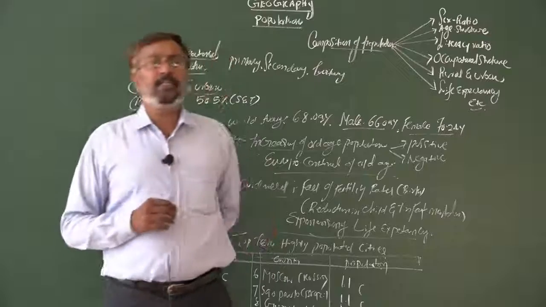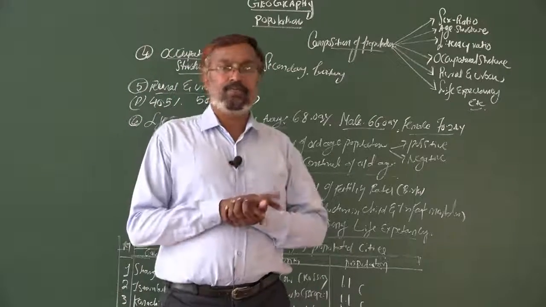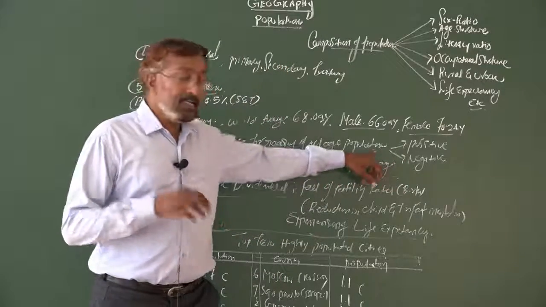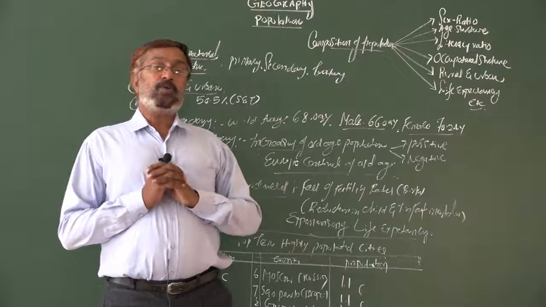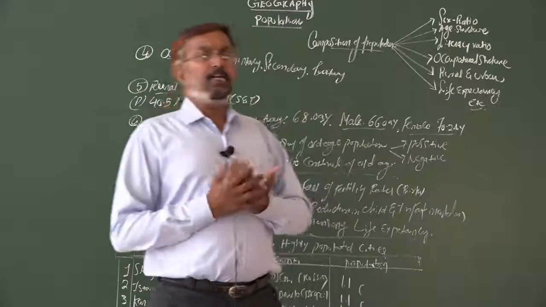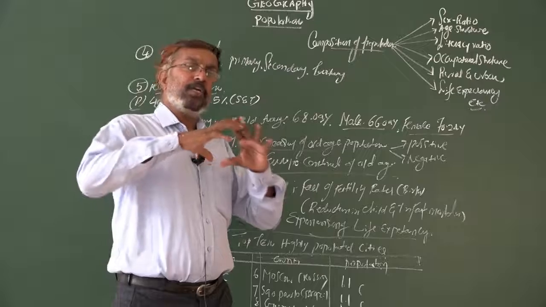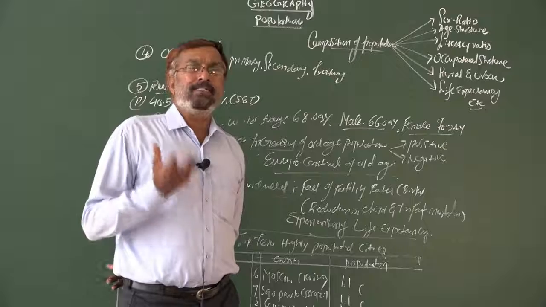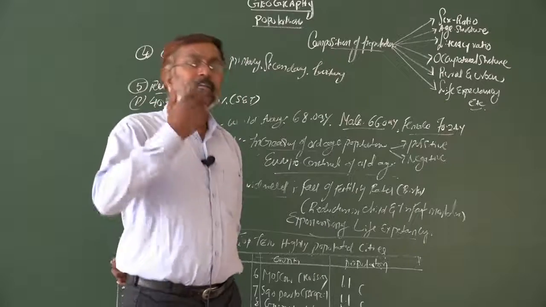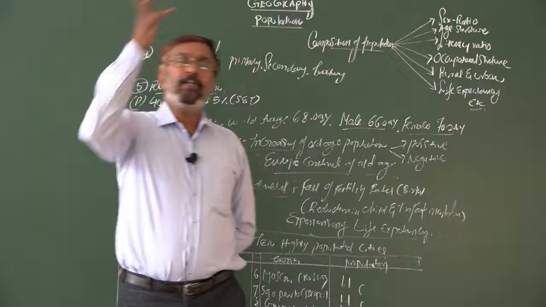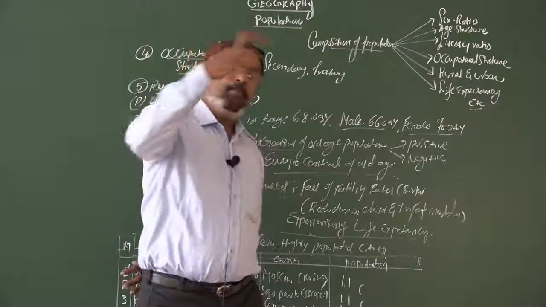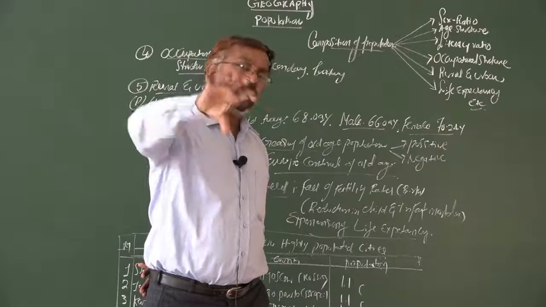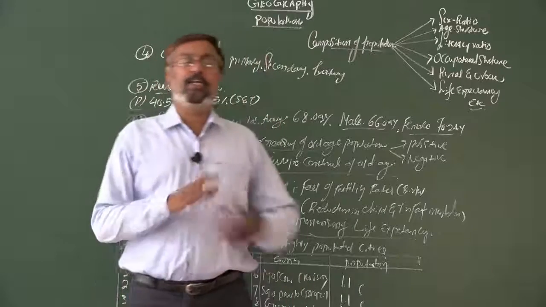Population aging is sometimes positive and sometimes negative. Mainly, it plays a negative role in every country. When life expectancy increases, the aged population automatically increases. The aged population is always dependent; you can't expect much from them. They are almost entirely dependent on their children, the second working population group.